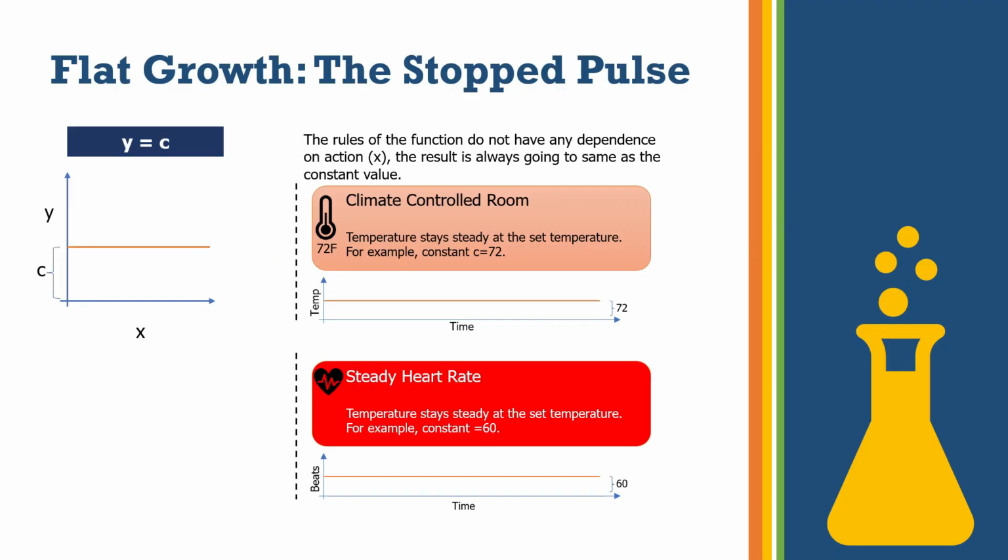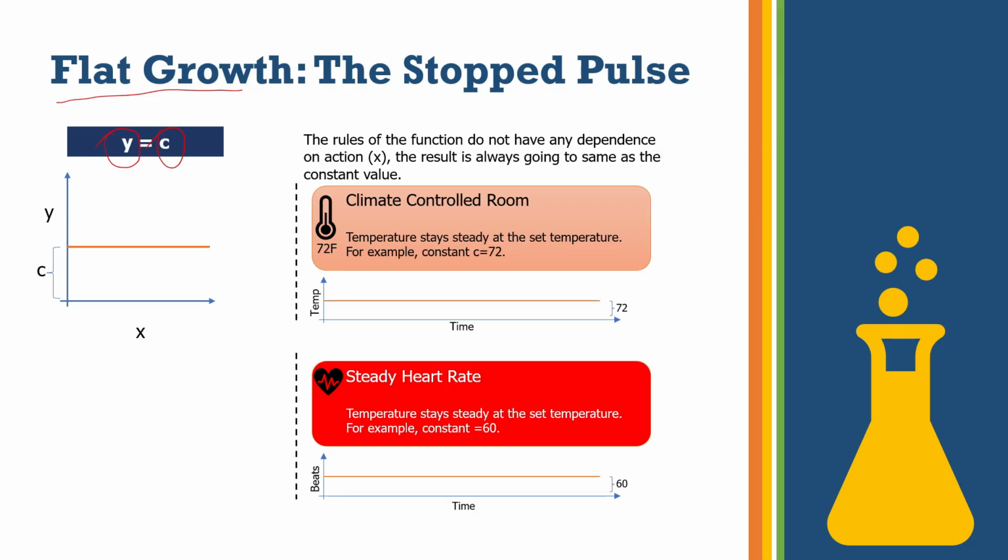The word flat pretty much defines it: there is no growth. This is defined by a simple equation, y equals c, where if you remember, y is our result and c was our growth factor. If you look at it, there is no x, the independent variable.